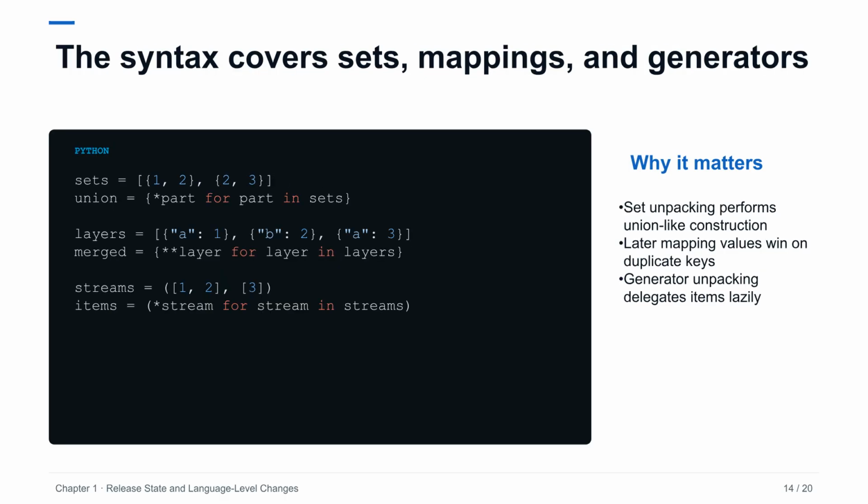The same grammar applies across collection kinds. In a set comprehension, starred iterables contribute their members to the set. In a dictionary comprehension, double-starred mappings contribute key-value pairs, with later values winning for repeated keys just as in ordinary dictionary unpacking. A starred generator expression delegates the values from each produced iterable without first creating the full combined collection. Reviewers should still choose the spelling that makes data flow clearest. Concise syntax is useful only when the unpacking behavior is immediately apparent.